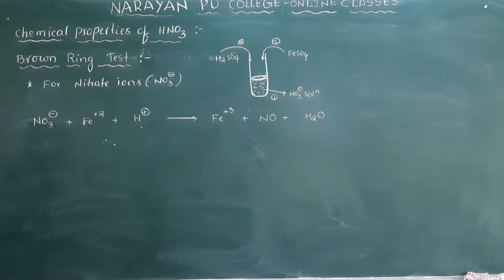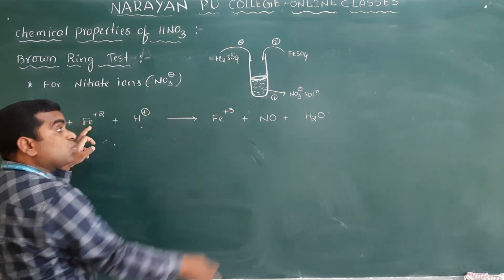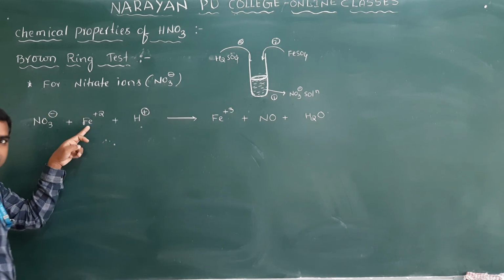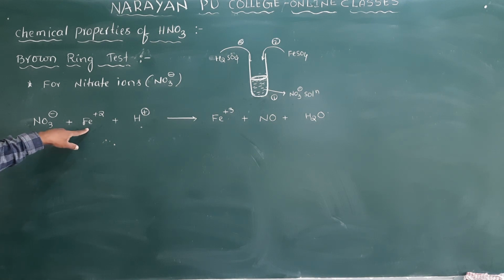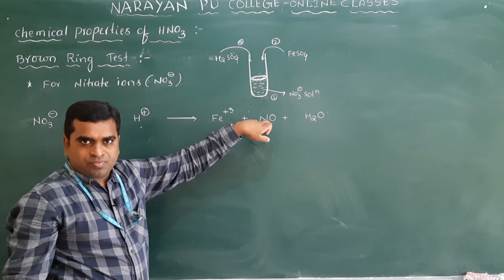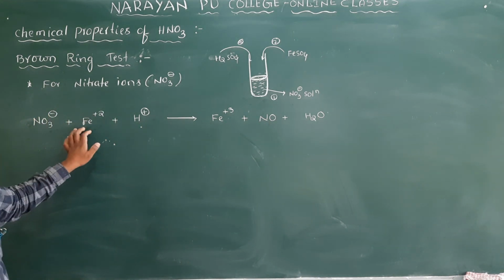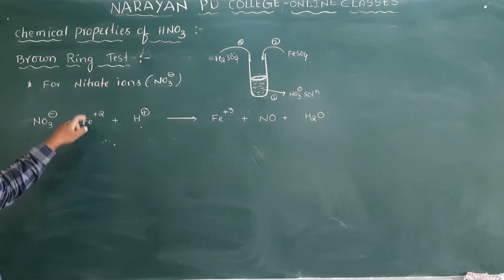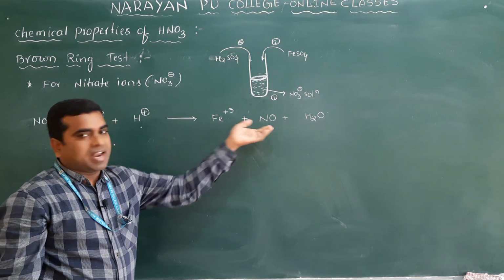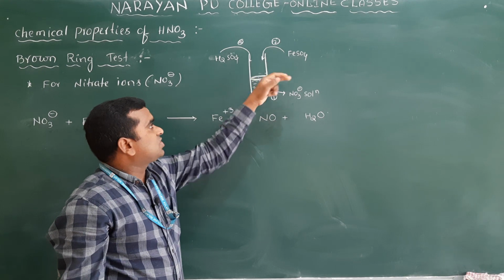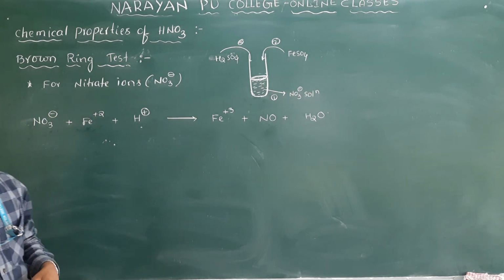Observe clearly: Fe plus 2 is in the form of plus 2 and here in the form of plus 3. Plus 3 means it is oxidized, so it acts as a reducing agent. It reduces the HNO3 into NO. The reaction depends upon the reducing capacity of the Fe plus 2 ions, and the remaining Fe plus 2 ions, from the excess FeSO4, will react with the nitric oxide formed in this reaction.